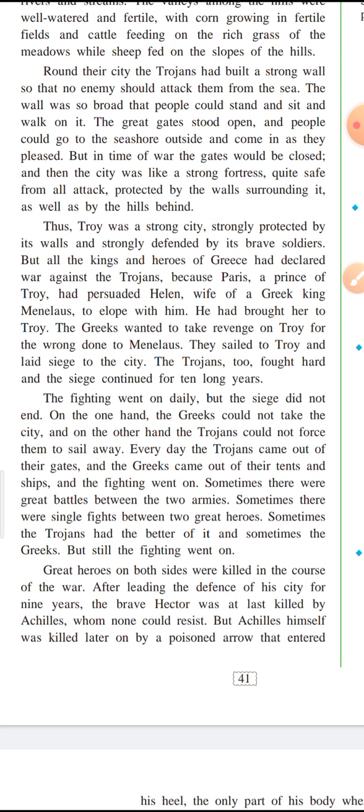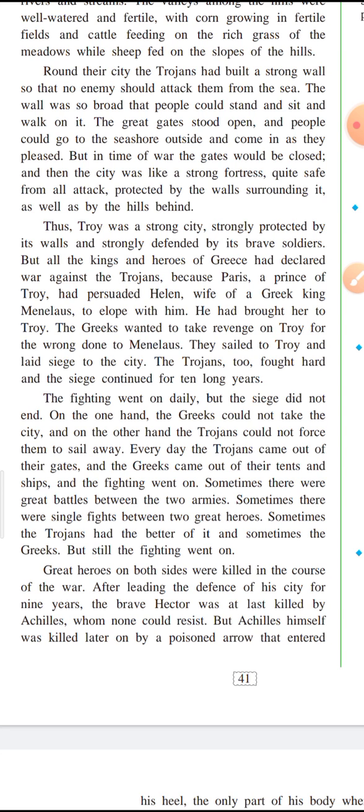Now, although Troy was very safe and very strong, and also had very strong, brave soldiers, still the kings of Greece had declared war against the Trojans, against the people of Troy, because Paris, the second son of King Priam and Queen Hecuba, who was a prince of Troy, had persuaded, meaning convinced, Helen.